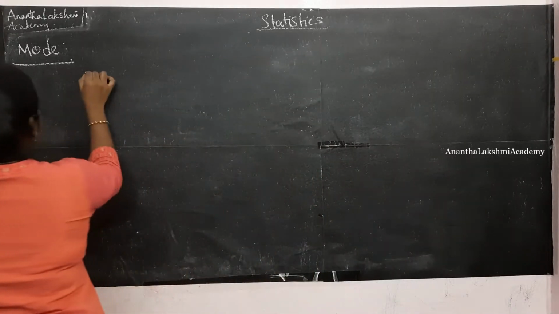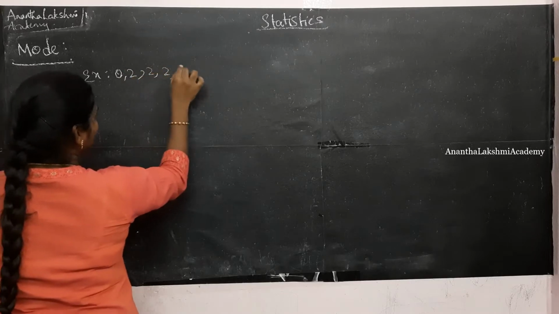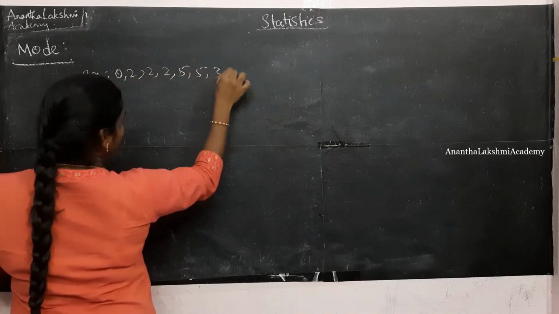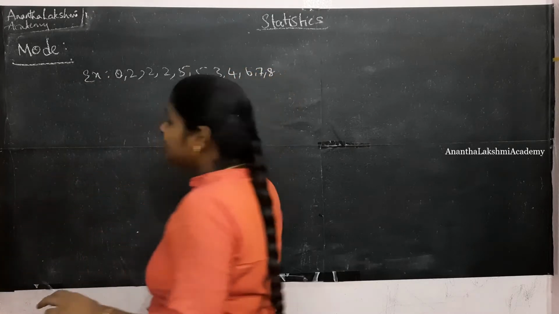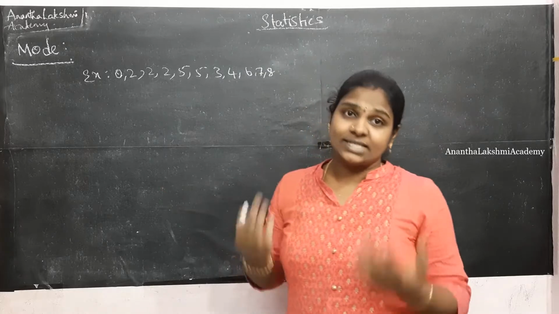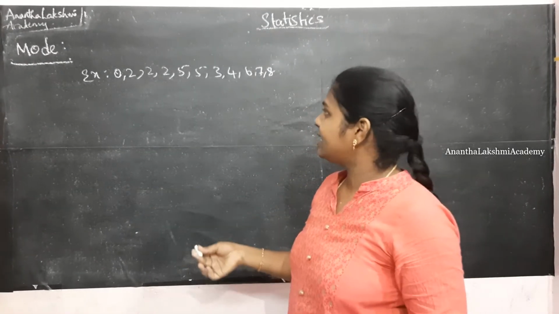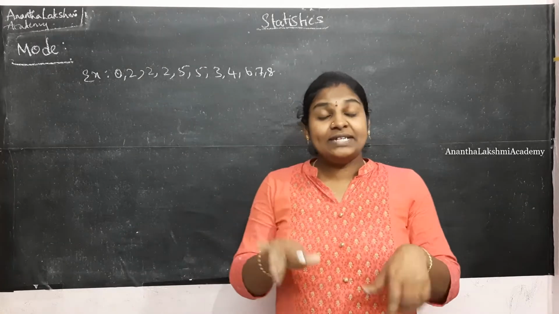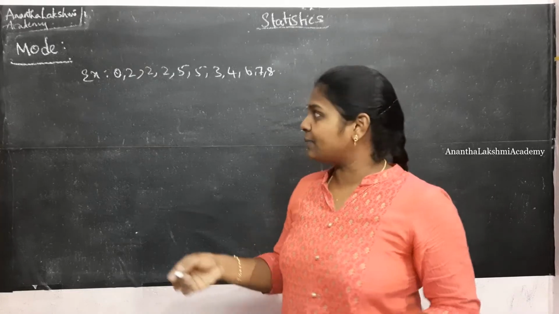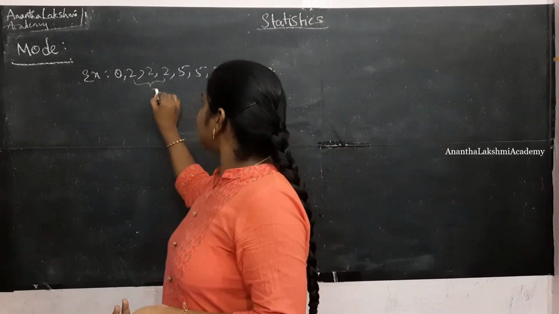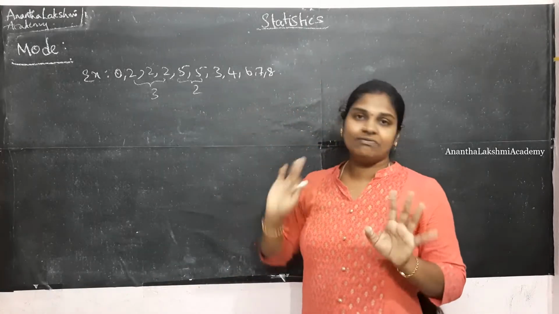Let us consider an example of the following observations: 0, 2, 2, 2, 5, 5, 3, 4, 6, 7, 8. Given these observations, if I ask you to figure out the mode, how do you define it? First, we figure out which observation has occurred the maximum number of times. 2 occurs 3 times, 5 occurs 2 times, and the rest of the observations occur only once.